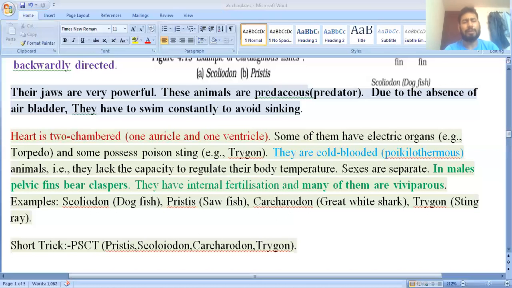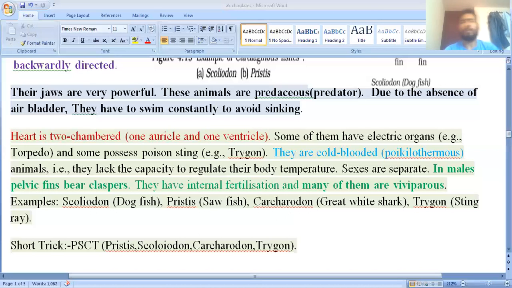Next, this is the characteristic feature of all fishes. The heart is two-chambered. Every fish has a two-chambered heart. One is the auricle, another is the ventricle. Some of them have electric organs. I have already told, that is the electric ray Torpedo. Some fishes possess a poison sting, that is Trygon, the stingray. They are cold-blooded animals, that means poikilotherms.